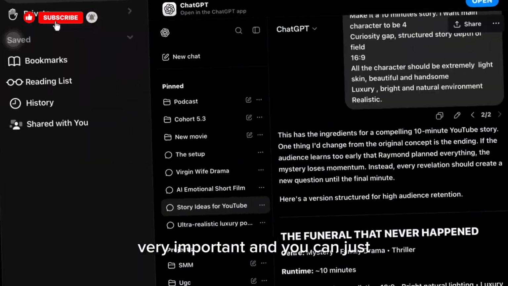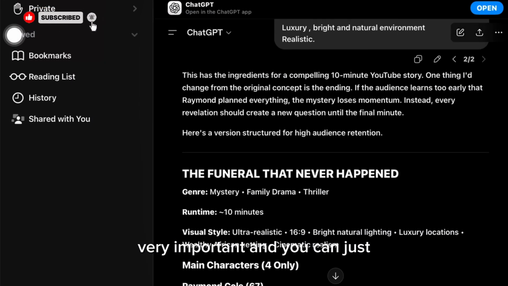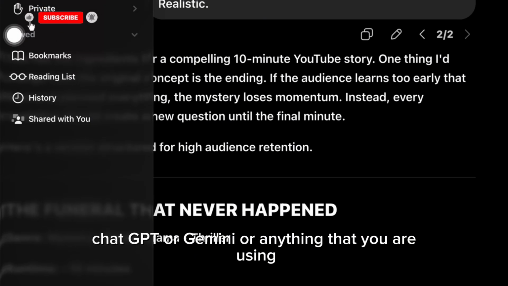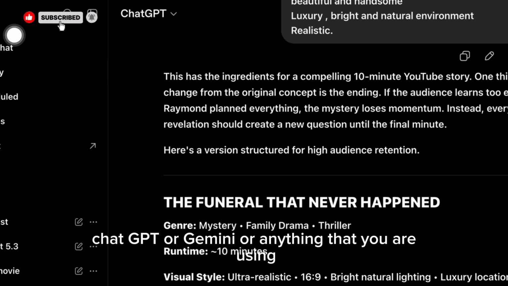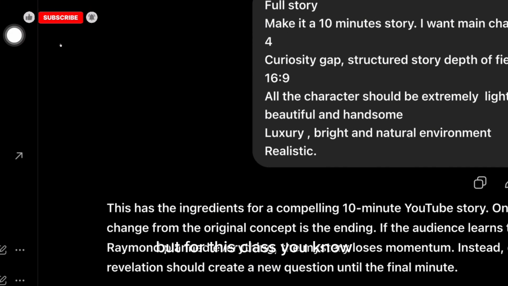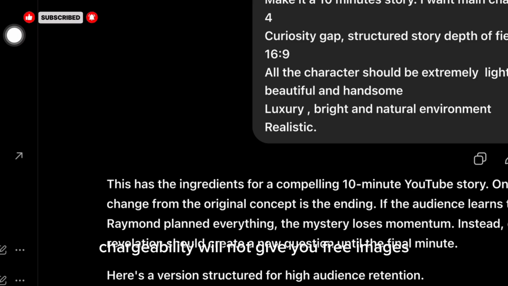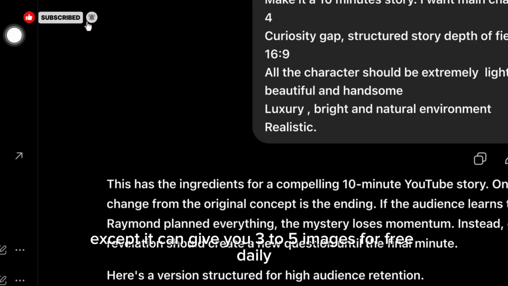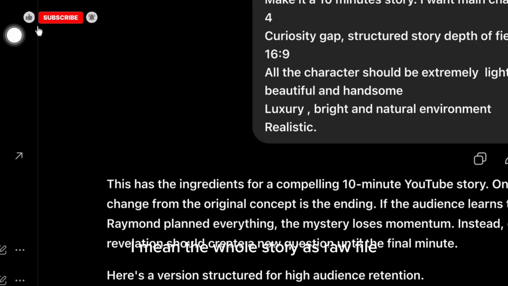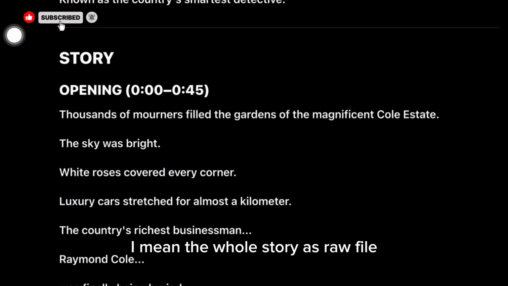As we all know, the first step is to get your story idea. Very, very important. And you can just tell your chatbots, ChatGPT or Gemini or anything that you are using. But for this class, I already said we are going to be using free tools. ChatGPT will not give you free images, except it can give you 3 to 5 images for free daily. I mean the whole story as raw file.